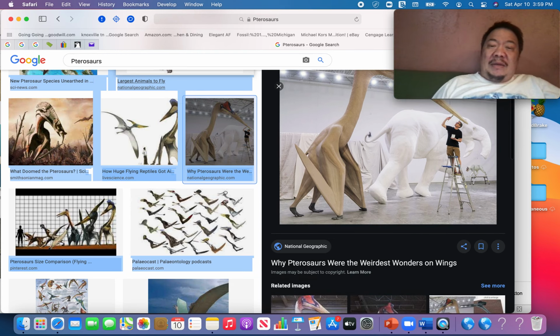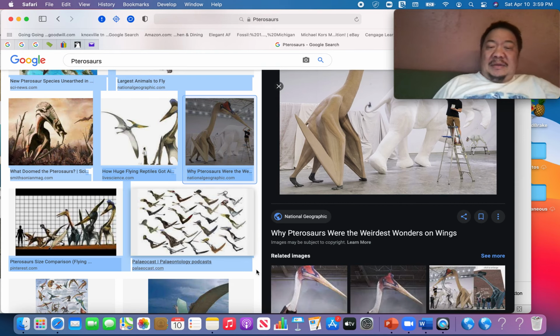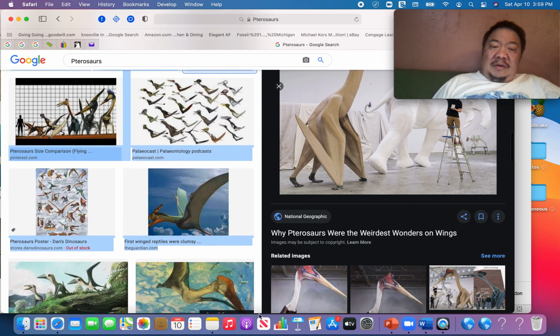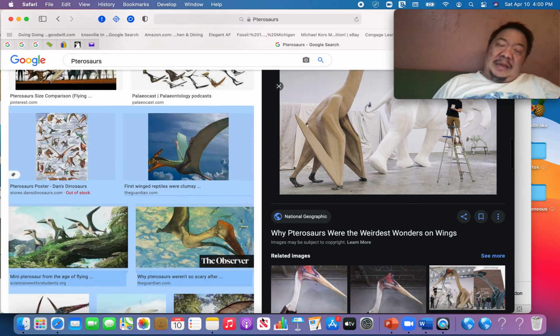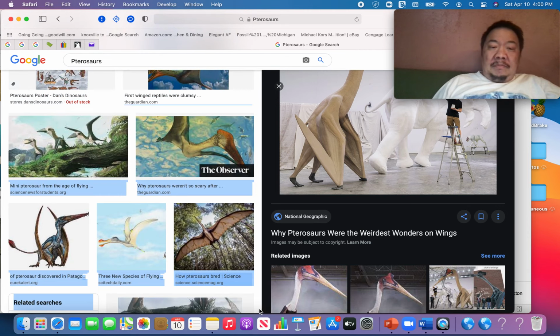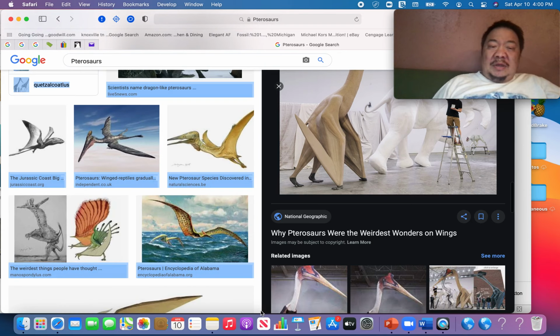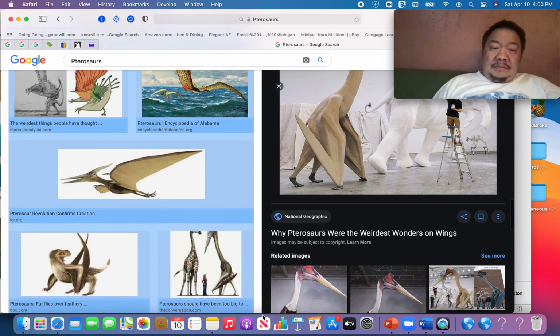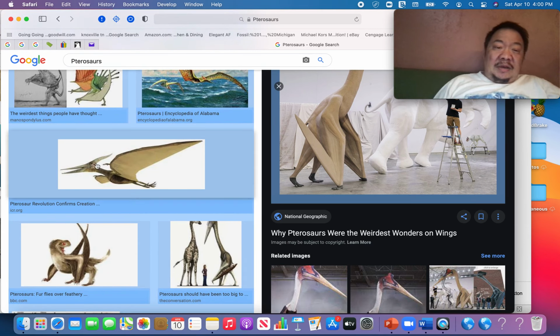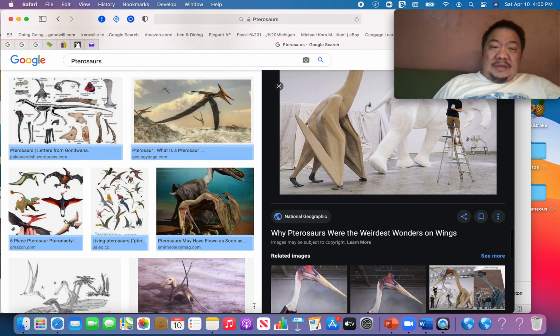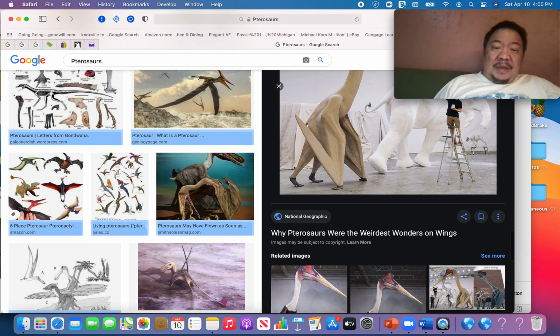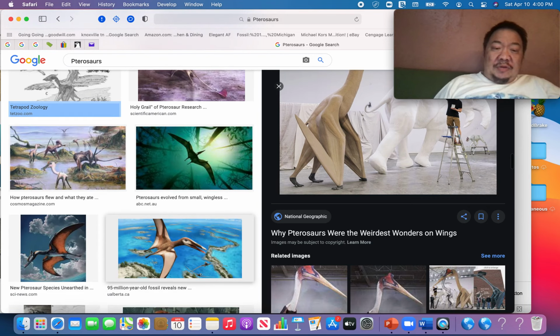Pterosaurs reproduced by internal fertilization, sexual intercourse basically, and then the females, once the mating had completed, would fly off to find a place to lay their eggs once they were ready. Some of the pterosaurs had these very strange crests on their heads, like this. We think that these things are mostly sexual attractants, especially for male pterosaurs to attract female pterosaurs.